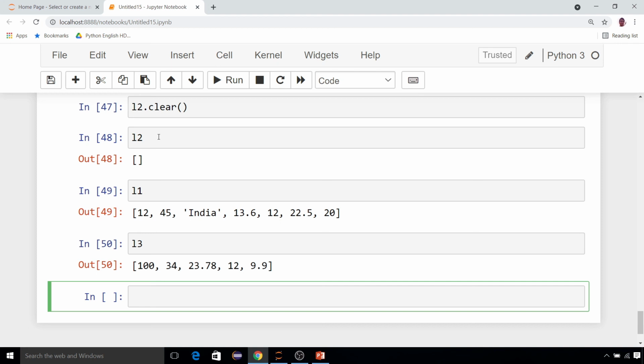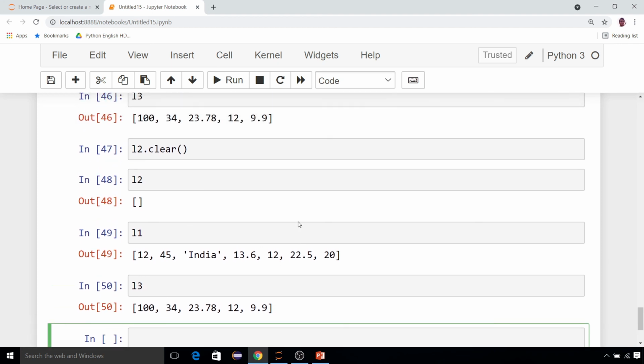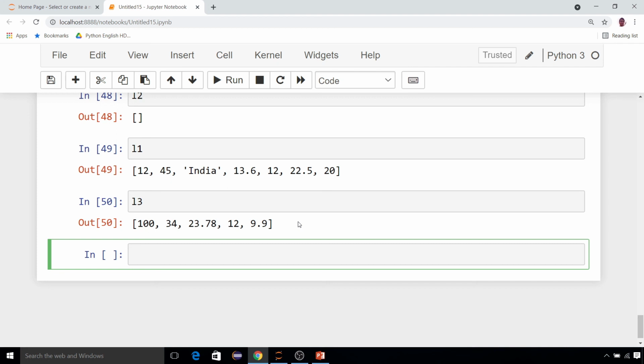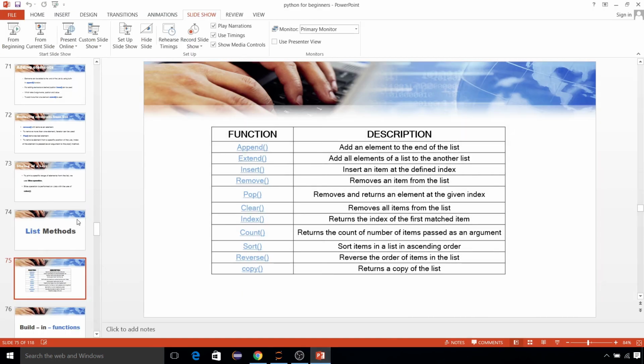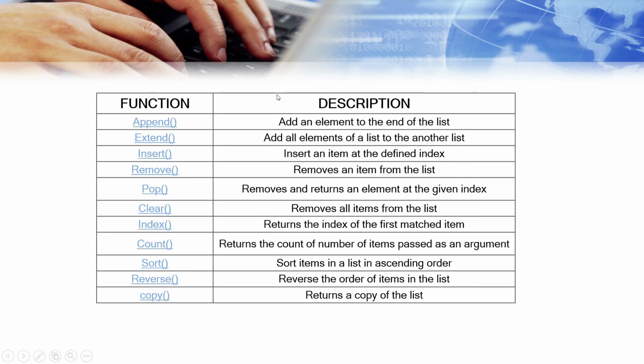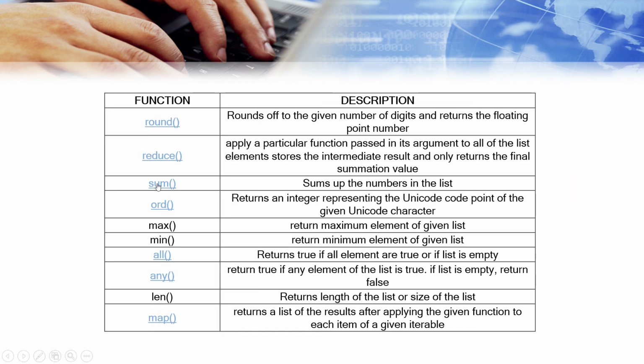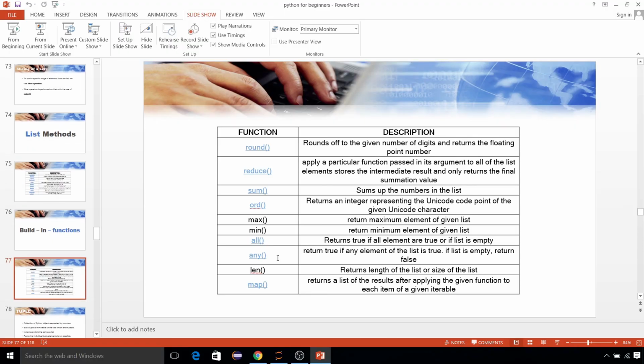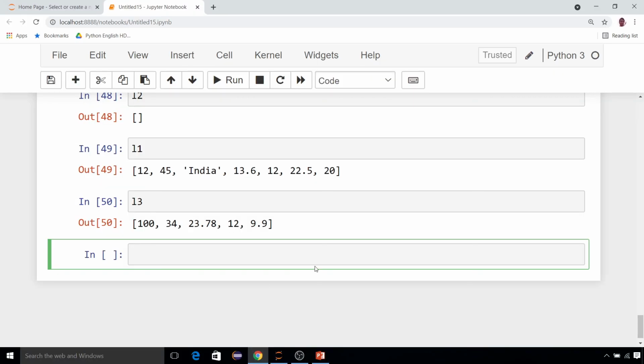So these are all the methods of list. What is the difference between methods and functions? I told you that methods are specifically for list only. So these list methods are specifically for list, but some built-in functions are applicable maybe to list or tuple or string or anywhere. For example, round, sum, max, mean, len, all these things can be used not only for list, but also for string, and in future we are going to see tuple and everywhere.